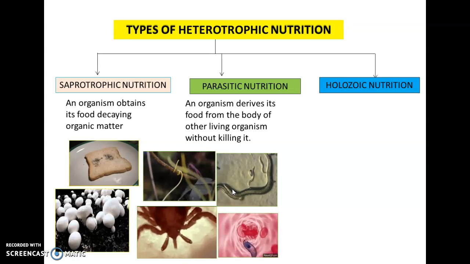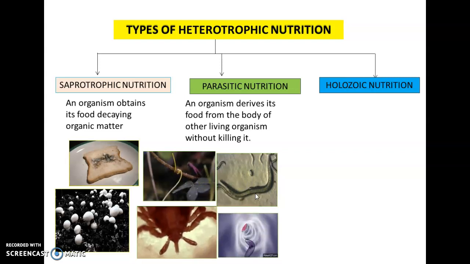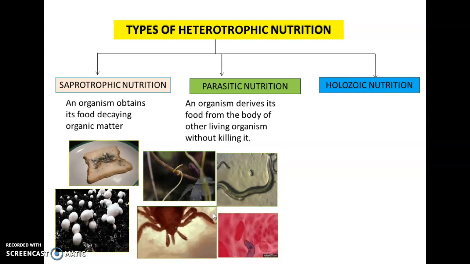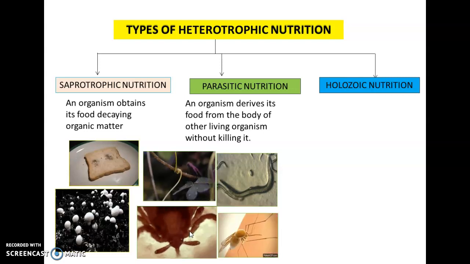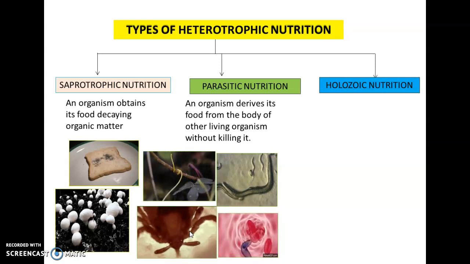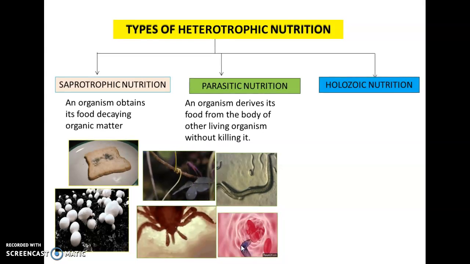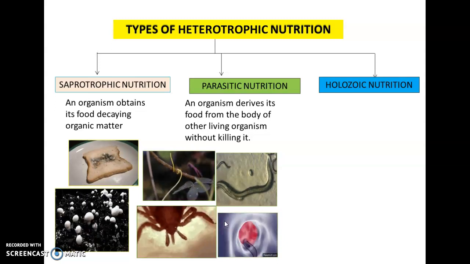Roundworms live inside the body of man and his domestic animals and cause diseases. Ticks attach to the body of an organism and begin to draw blood, and microorganisms like plasmodium cause malaria.